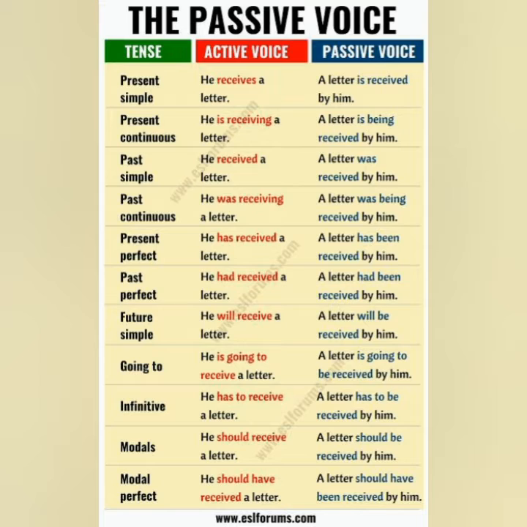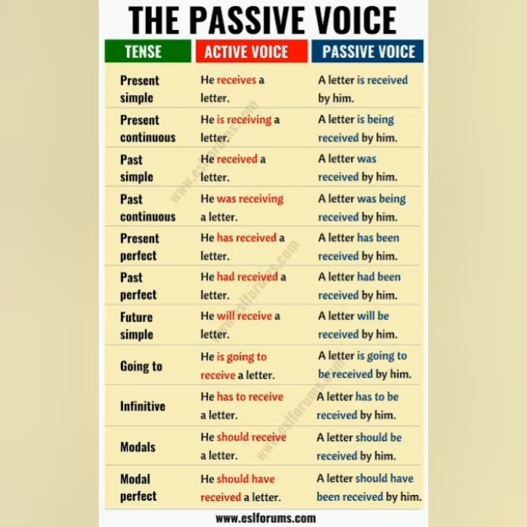Then you have present perfect tense. Here the sentence in the active is he has received a letter. A letter has been received by him. Been is the compulsion. Okay. Next you have past perfect tense. Here you have he had received a letter. A letter had been received by him. Future simple tense you have he will receive a letter. A letter will be received by him.